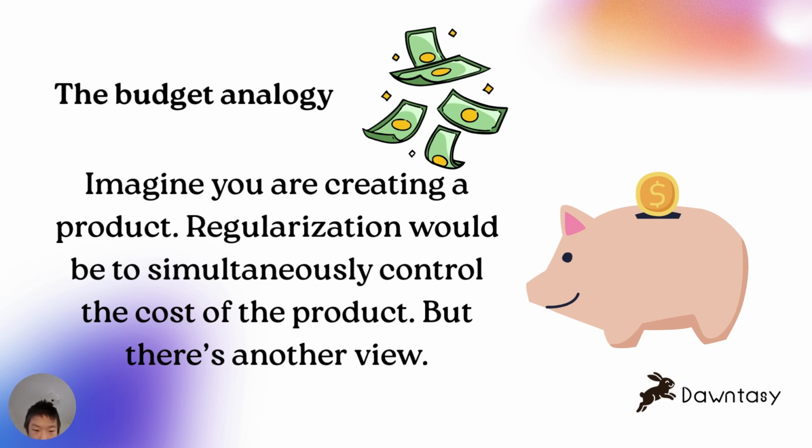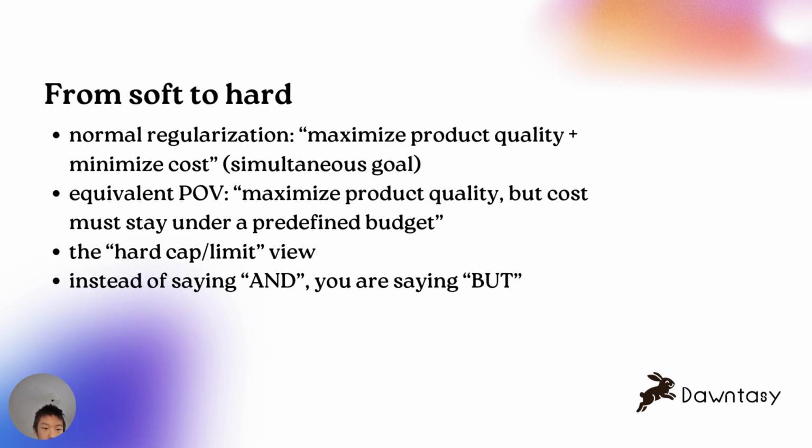That is, you want to minimize the badness of the product. That's the equivalent view. Regularization would be to simultaneously control both the quality of the product, but also consider the cost of the product, how efficient it is. And in this case, you want to minimize both the badness of the product and the cost of that product. But there's another view to this. Normal regularization is about maximizing product quality and minimizing costs simultaneously.